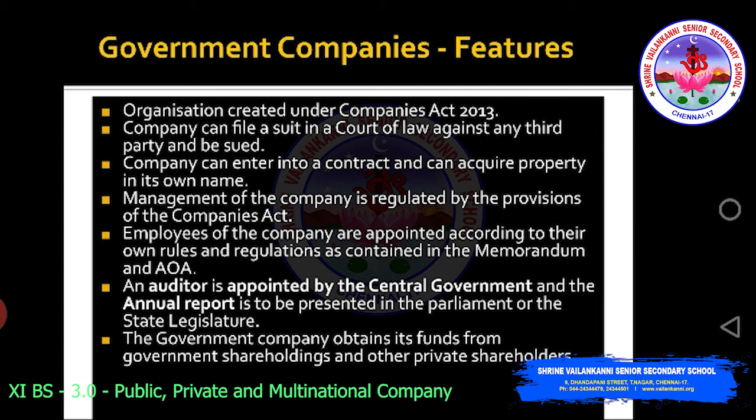And the employees of government companies are not employees of the government. They are not government servants. You should keep that in mind. They are appointed as per the rules and regulations contained in the memorandum and articles of association.